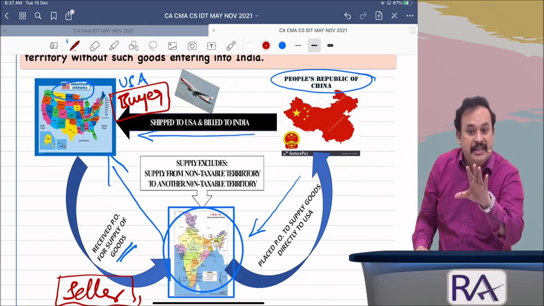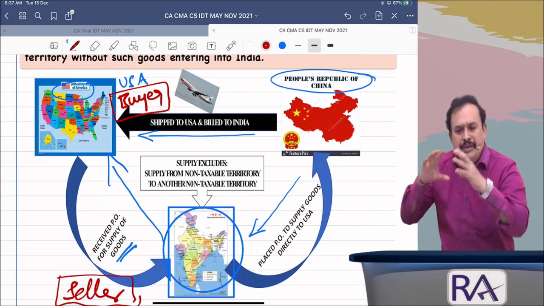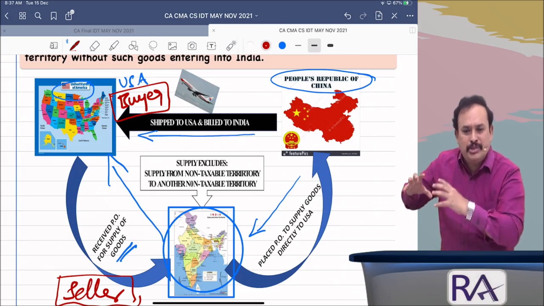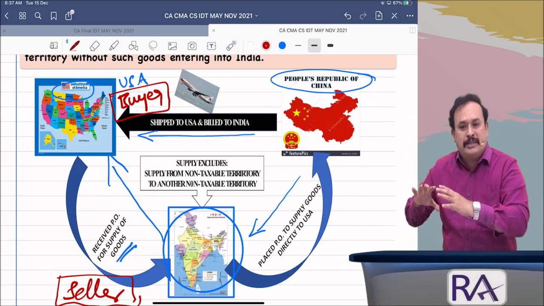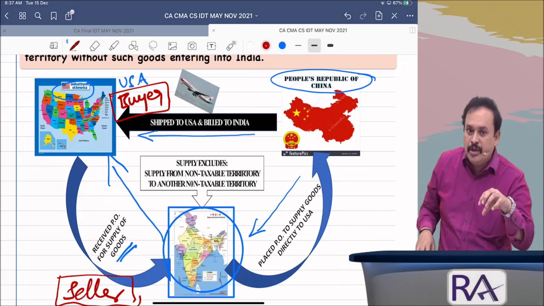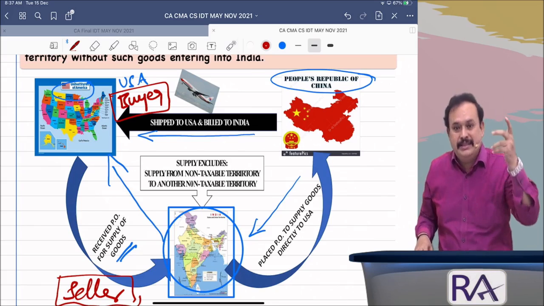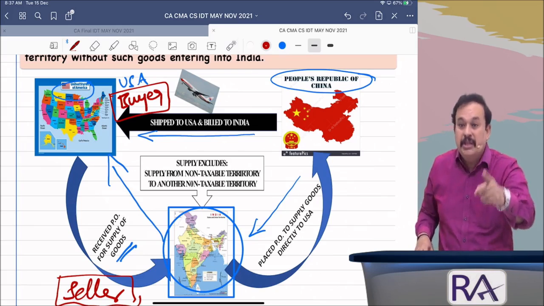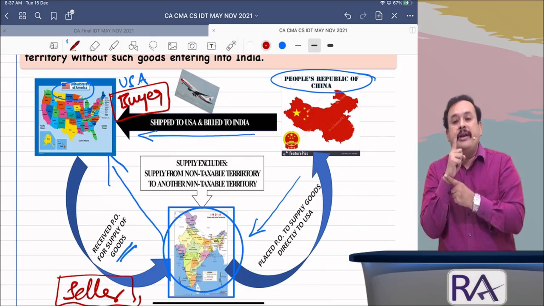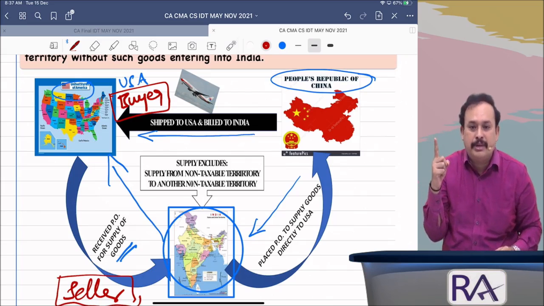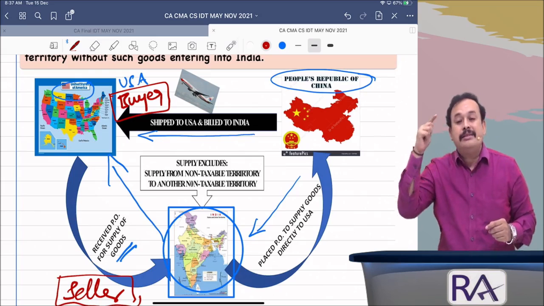Then the Government of India said, don't worry at all. Upon the recommendation of the GST Council, don't worry. We have mentioned what export means, what export of goods means. This is all for technical purposes. But in your exceptional case, you are also earning foreign currency. We will do justice for you. If the goods are moving from a non-taxable territory, China is a non-taxable territory, to USA, a non-taxable territory.